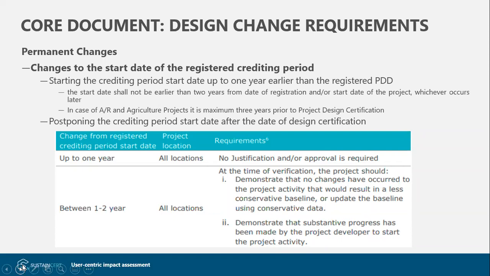But if the change is between 1 to 2 years, that is, if the gap between the new proposed crediting period start date and the original crediting period start date is between 1 to 2 years, then the project developer has to justify that the baseline is still the same. There is no change in the baseline, and there are continuous actions and substantive progress that has been made by the project developer to start the project.